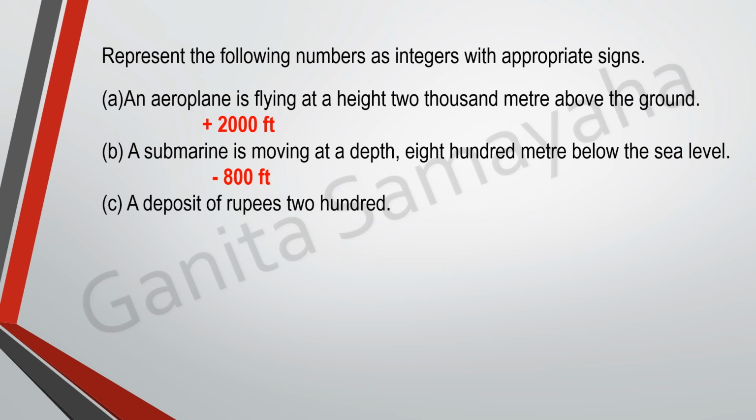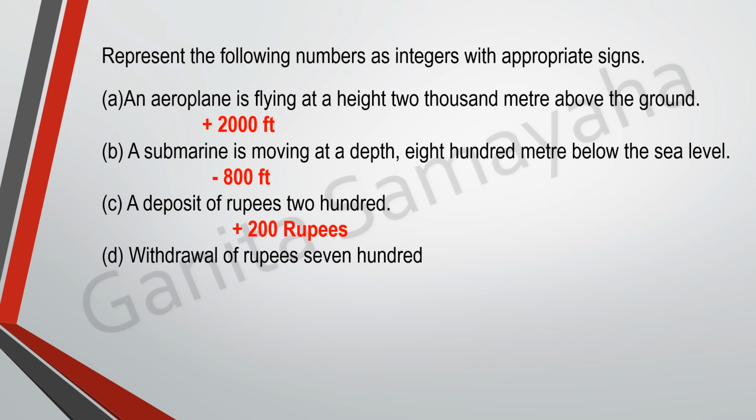Next one. A deposit of rupees 200. Suppose I have deposited 200 rupees in your bank account. So that means I have given you money. So in your account it is plus 200 rupees. Okay. Suppose I withdraw money. I withdraw 700 rupees from my account. Then what is happening in the account? It is minus 700 rupees.